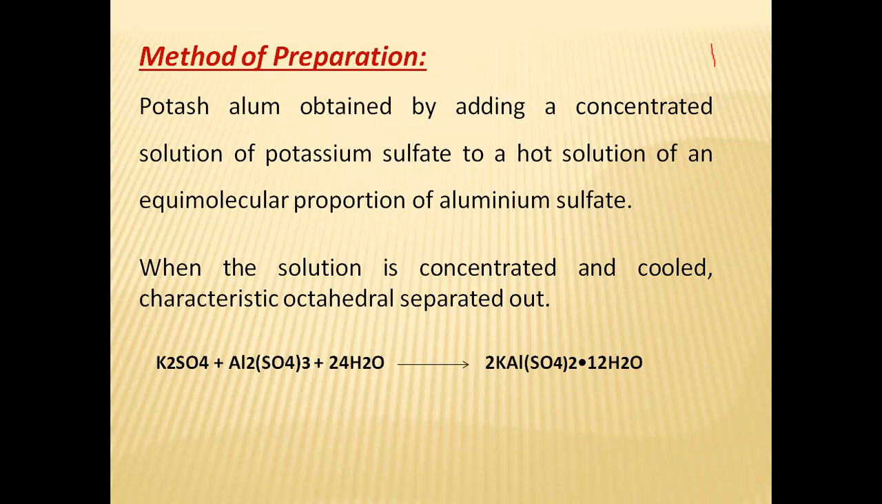Whenever you get the concentrated solution, just cool it on an ice bath. After that you have to filter using filter paper, and you will get the residue on the upper side, nothing but your product. That product is the alum. So here is the reaction: potassium sulfate reacts with aluminum sulfate, and you will get the potassium aluminum sulfate, nothing but the alum. This is the method of preparation of potassium aluminum sulfate.